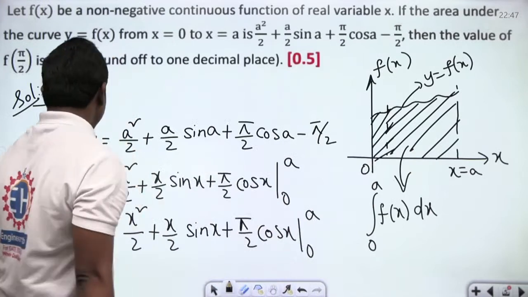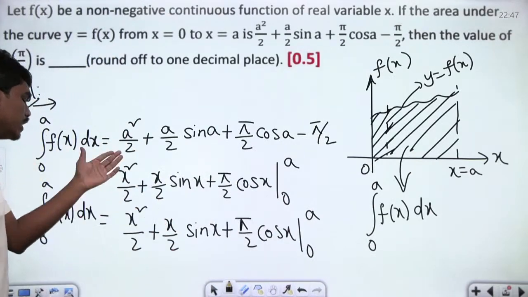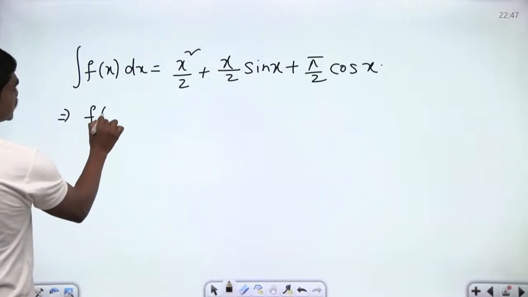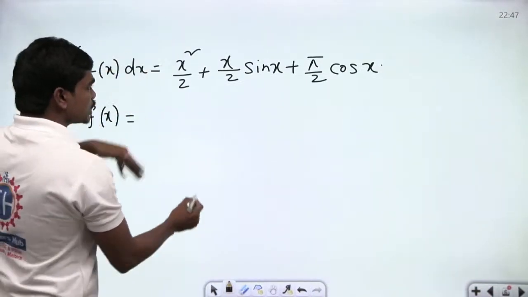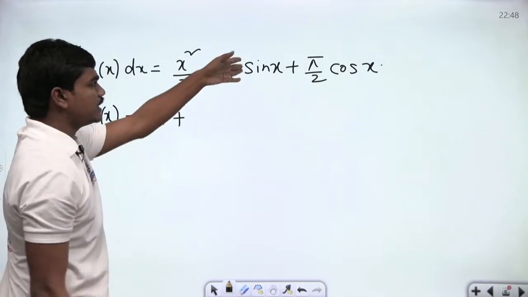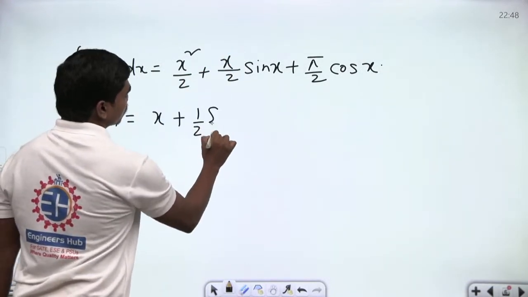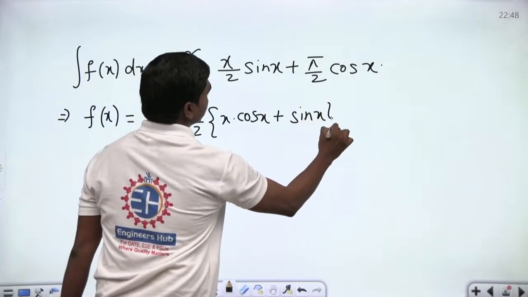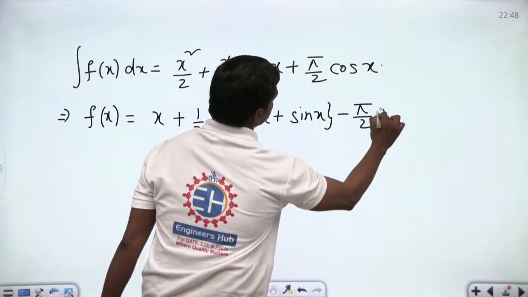Now, see carefully. This is the integration of f of x. If you want f of x, what can you do? You can just differentiate. If you differentiate, then f of x is equal to the differentiation of x square by 2, which is x, plus the differentiation of the next term, which is 1 by 2 times x into cos x plus sin x, and the differentiation of this particular term here is minus pi by 2 sin x. This is what you have.